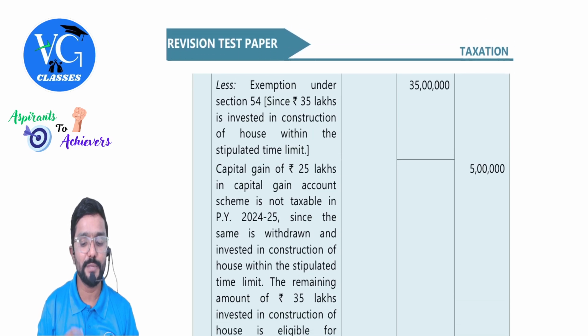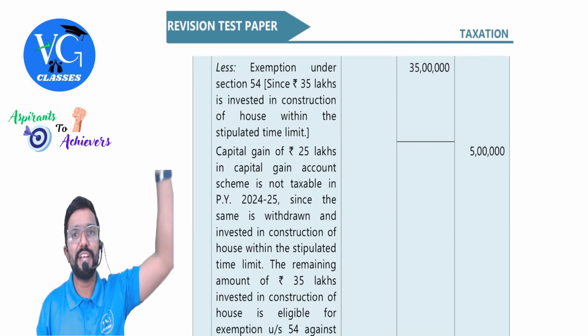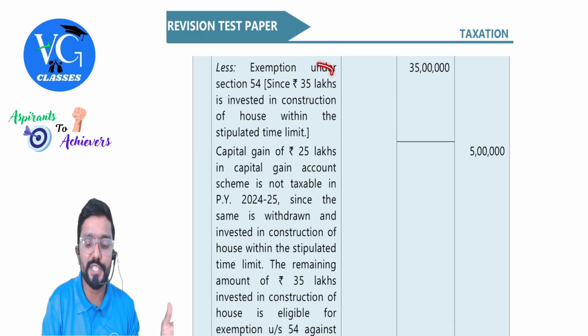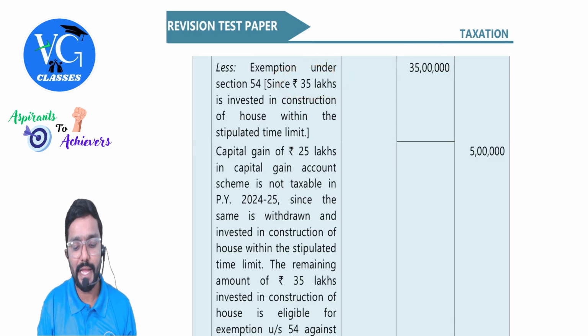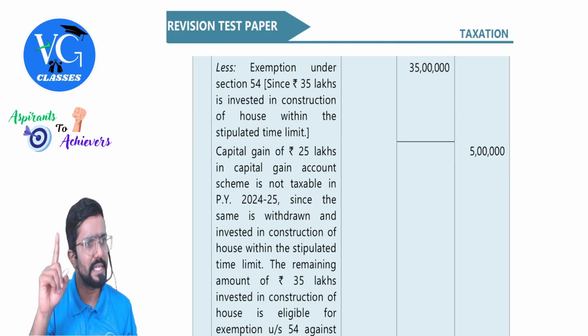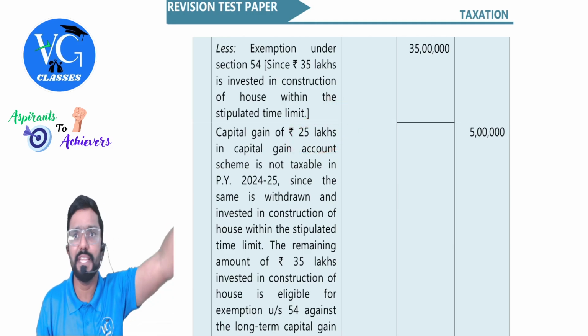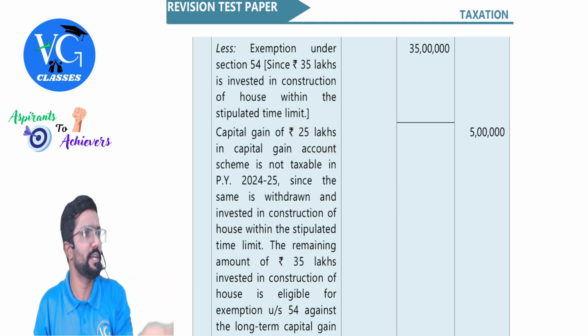Yes. See, total investment is 60 lakh, but already 25 lakh exemption is available, already claimed. So remaining is how much, sir? 35. So claim for 35 lakh. Remaining taxable is how much? 5. Hope you're understanding. Total construction cost is 60, guys. Already 25 lakh was there in the capital gains account scheme, which you are withdrawing and using.